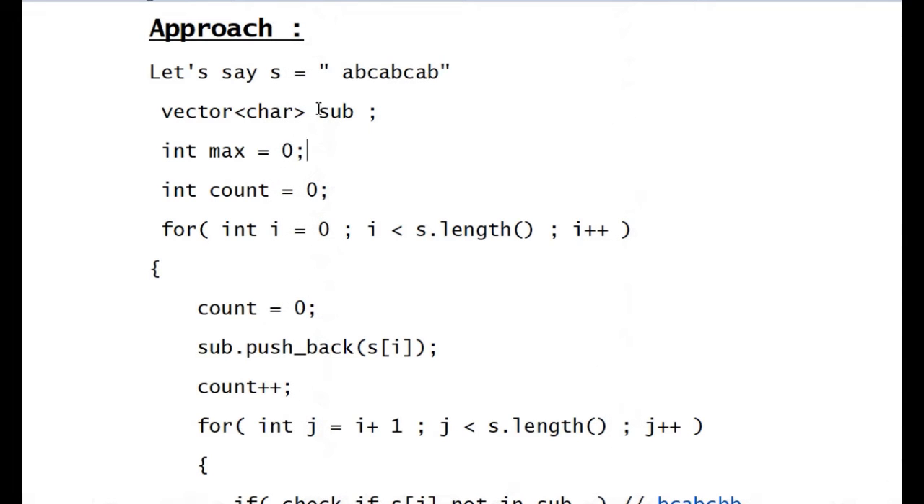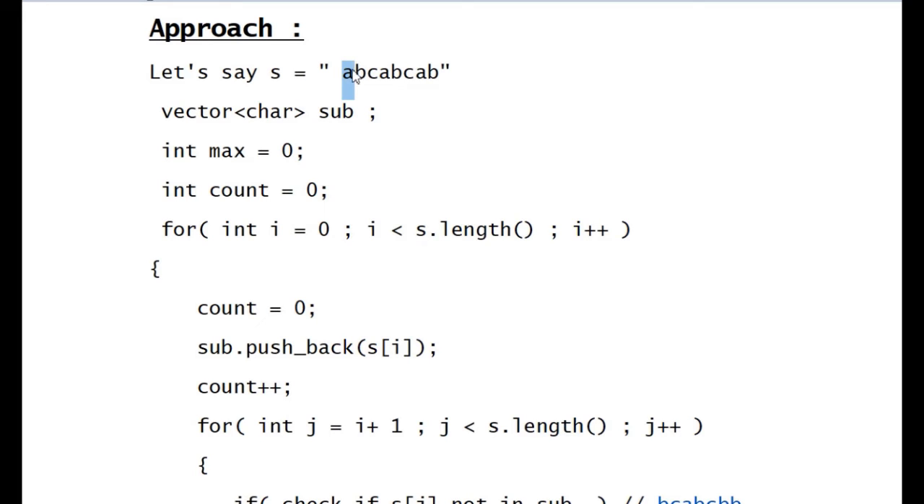Okay, so let's summarize our approach. That is, we have taken a string, that is A, B, C, A, B, C, A, B. Okay, so we have taken a vector, that is sub, and we initialized max variable as 0, and count also. So what our approach is, for every character we start making the substring, right? Like we start from A, so this is the first outer loop. Okay, outer loop. So what the outer loop does is that it starts for every character.